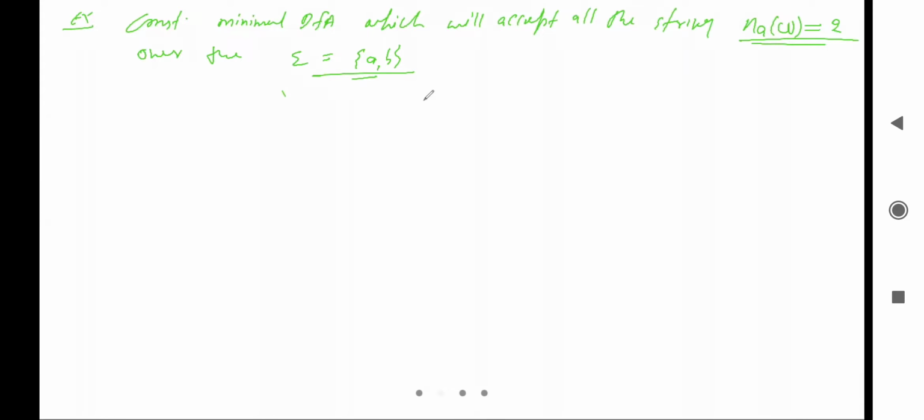Okay, so can you tell me what will be the string in the language?